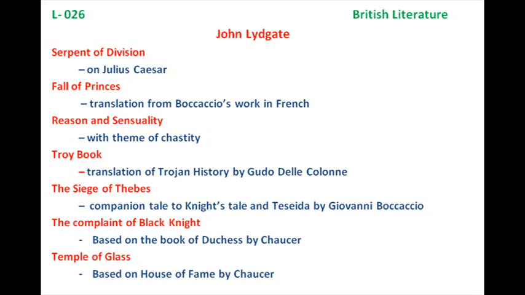It is a translation of the Trojan history, as I told you, and this history was originally written by a 13th century Latin writer, Guido della Colonna. Okay, an awkward name and maybe not so important to remember, but we should remember that Troy Book is a translation work, translated from French.